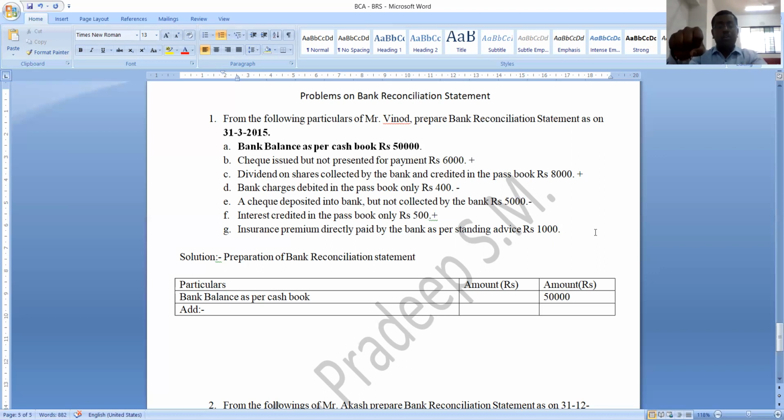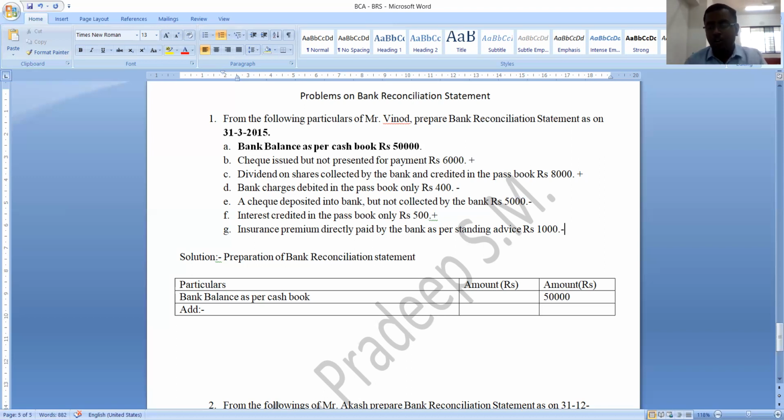But the same transaction is not recorded in the cash book. Understood? So the situation is like this: passbook balance is decreased, cash book balance remains the same. In order to get the passbook balance, what should we do? We should reduce the cash book balance. So which sign must we assign? Minus sign we must assign. Understood? So like this, you must assign plus and minus signs to all the transactions.